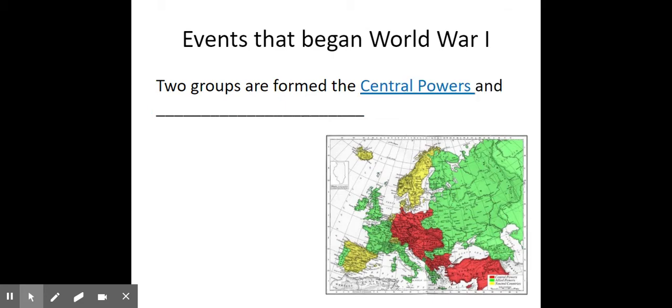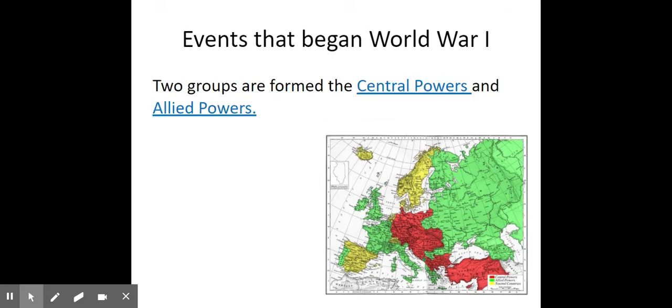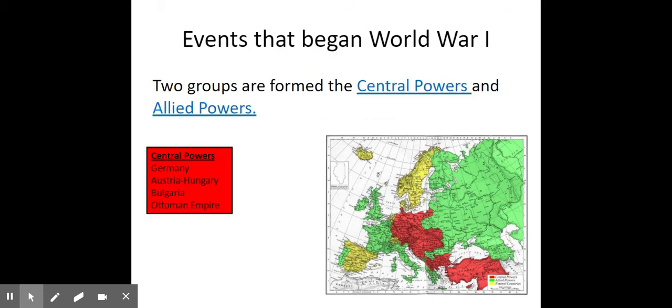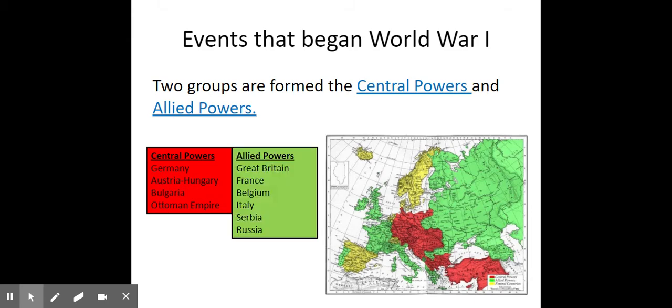You need to know the Central Powers are Germany, Austria-Hungary, Bulgaria, and the Ottoman Empire. The Allied powers are Great Britain, France, Belgium, Italy, Serbia, Russia, and later the United States. Italy had been on the Central Power side, but it's going to switch sides to the Allied side.